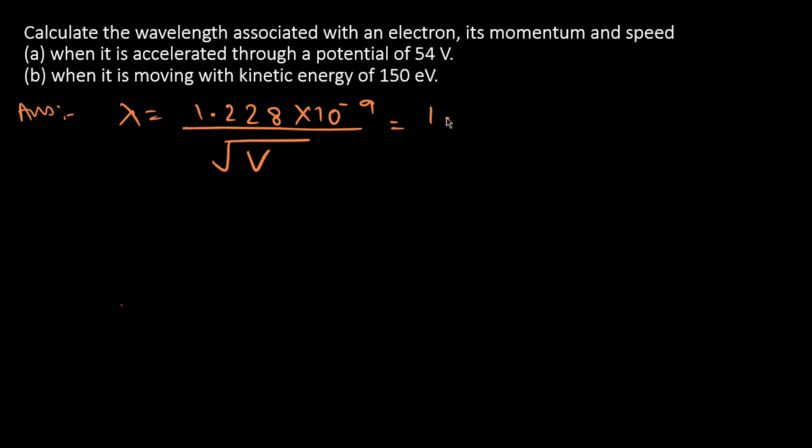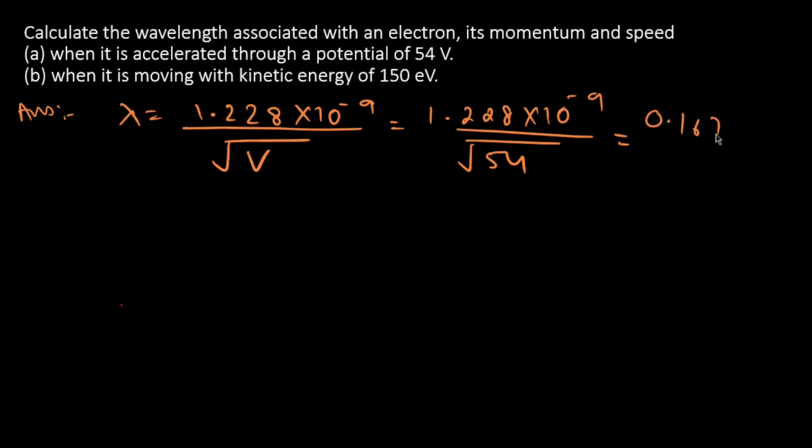So 1.228 into 10 raised to minus 9 divided by root under 54. Solving this, we get 0.167 into 10 raised to minus 9 meter, which implies lambda is 1.67 Angstrom.